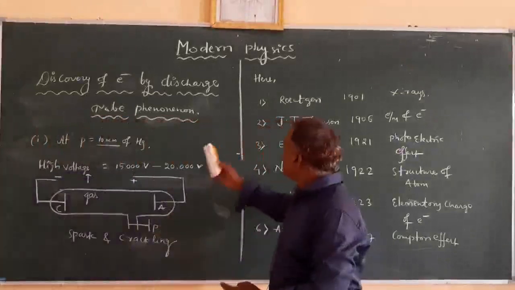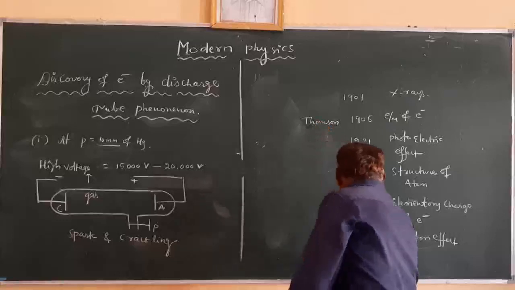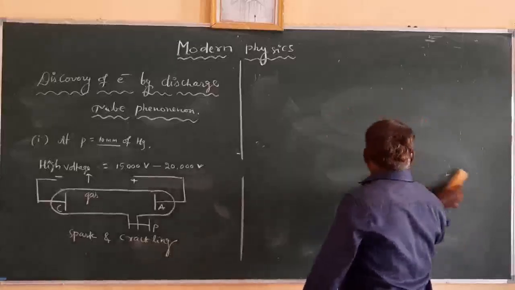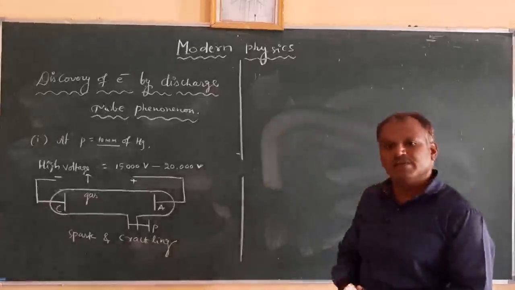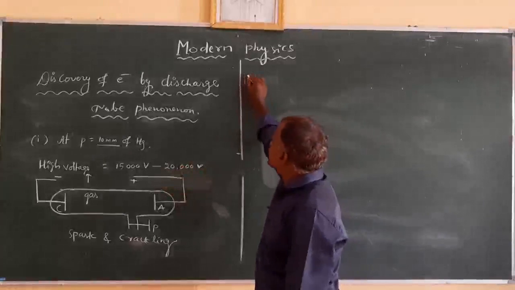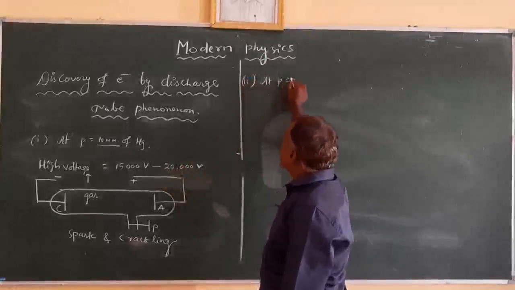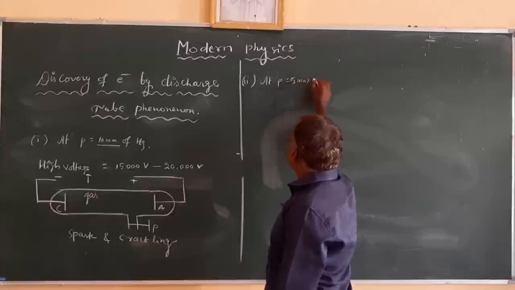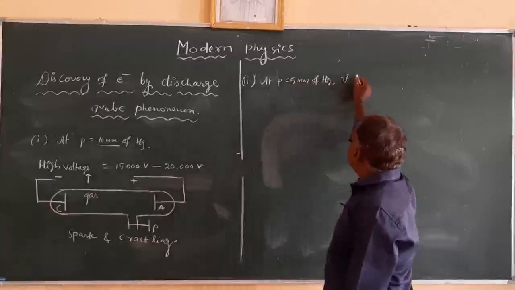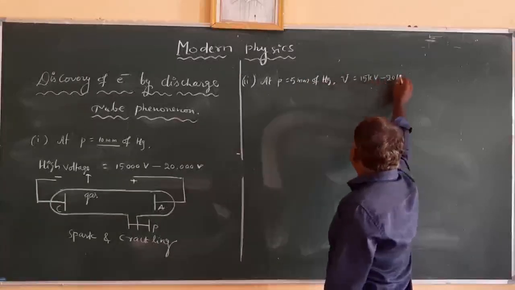Now the second case: the pressure is reduced to 5 mm of Hg and the potential remains the same, V equal to 15 kilovolts to 20 kilovolts.